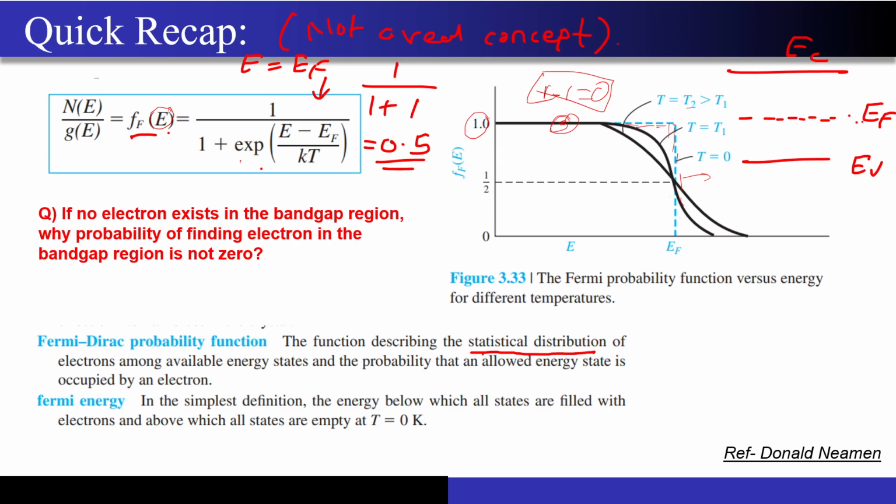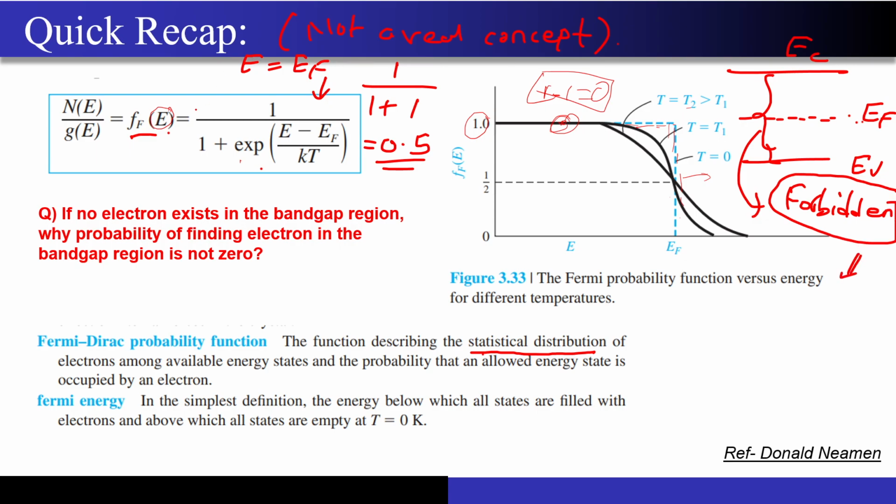Now can anybody please tell me whether there exists any electron in the band gap, or there cannot exist any electron in the band gap? Can anyone please tell me? This region that you are seeing over here is the forbidden energy gap, forbidden band gap, right? So what does the word forbidden mean? Cannot exist, exactly. Electron cannot exist in this region.